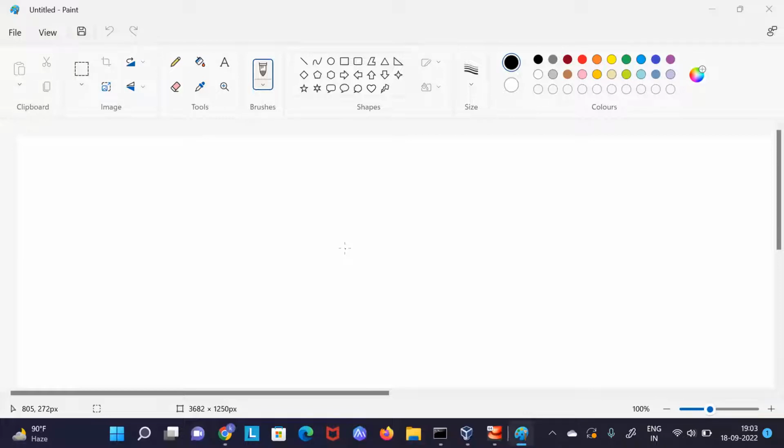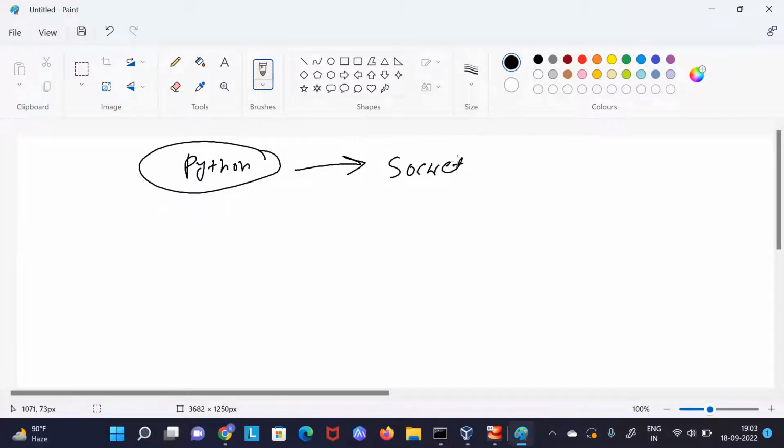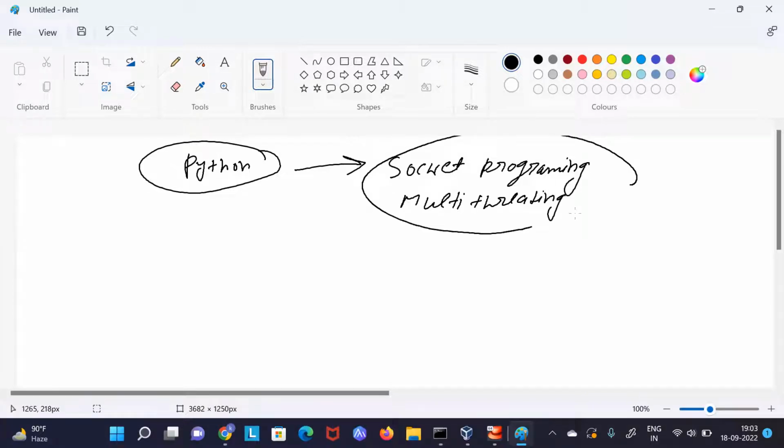I hope most of you are familiar with the Python programming language, and here we will see some important concepts in Python, like socket programming: why we use it, where we use it, how we do coding, every part we will see today. And if you have heard about multi-threading in some other programming languages also, we will see about multi-threading. I will explain these concepts while we discuss further.